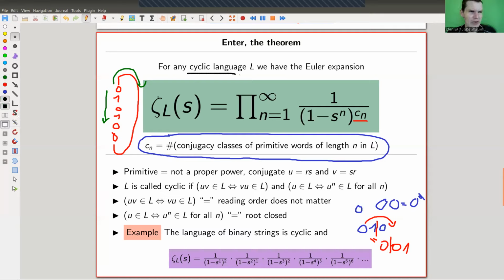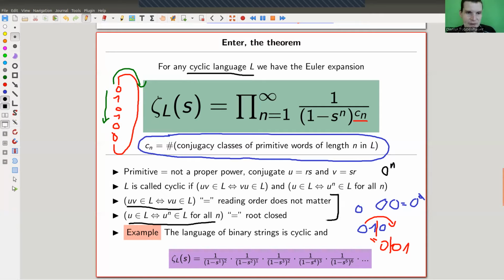It has this one restriction that you need a cyclic language, and cyclic basically means, well, you have this necklace property. So whenever you have a word, you also have all of these necklace conjugates, right? The reading order doesn't matter. And you have this root property. So if you have something like 0 to the n inside of your language, then you want 0 to be inside of your language as well.